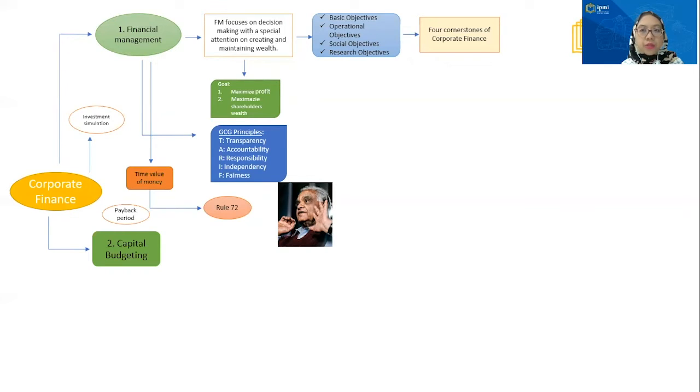So for the methods of deciding capital budgeting, there are 4 methods. The first one is payback period. This means how many years it takes to cover the initial investment. And also we have net present value. The rule is accept if net present value is more than or equal to 0. And the third one is profitability index. The rule is accept if profitability index is more than 1 and reject if PI is less than 1.